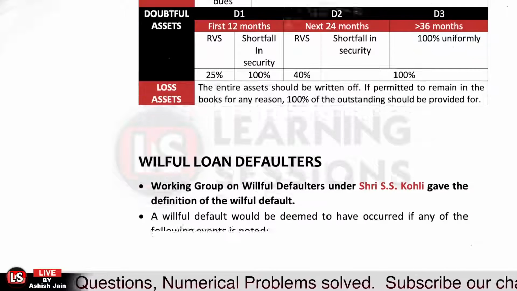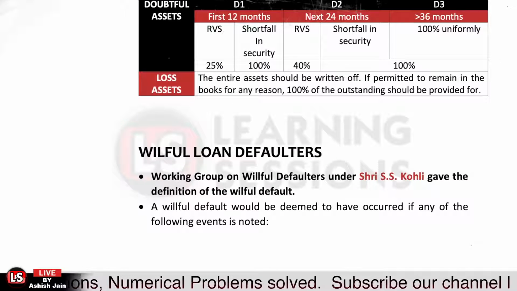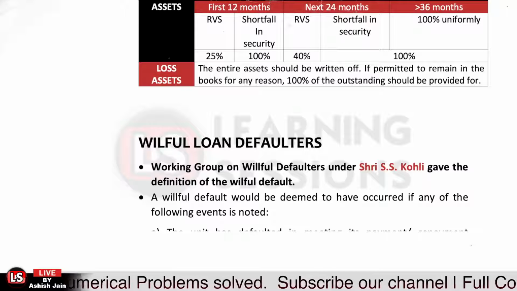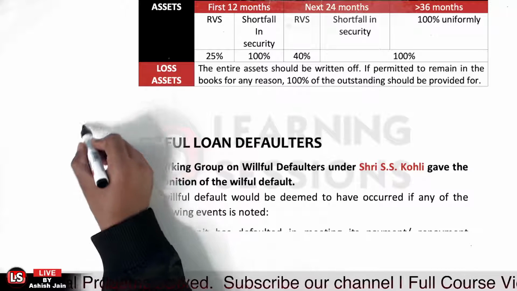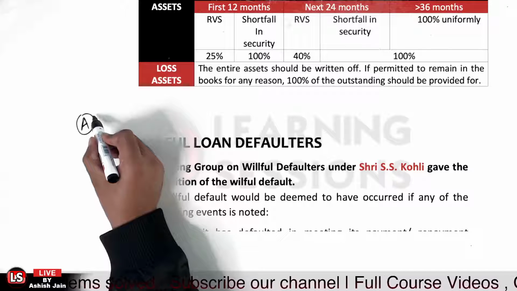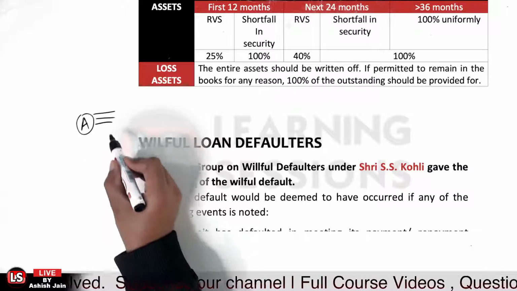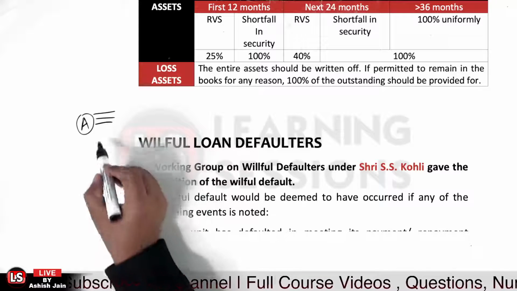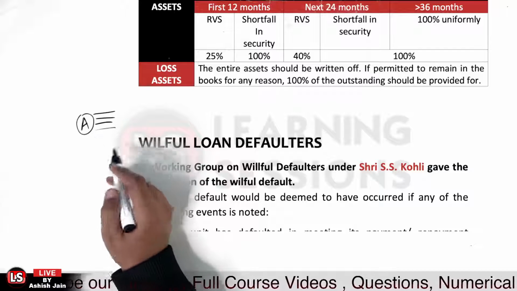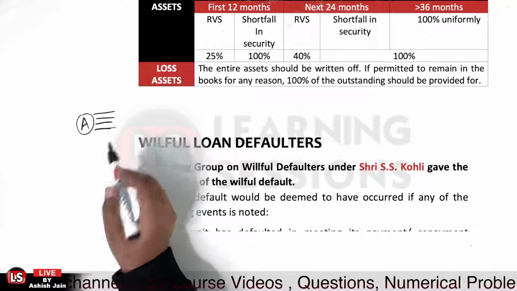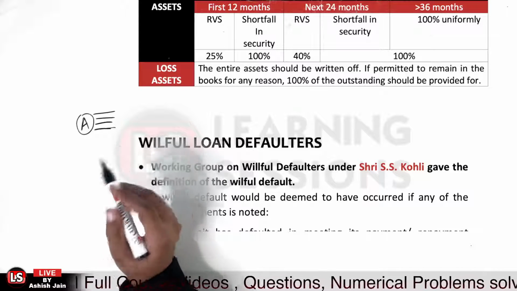Then there is a case related to willful defaulters. Now what do you mean by willful default? So if you sanctioned a loan to a person, and he has the capacity to repay the loan, but he is not fulfilling his obligations intentionally, that is willful default.